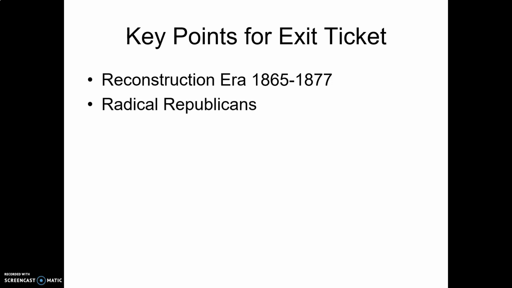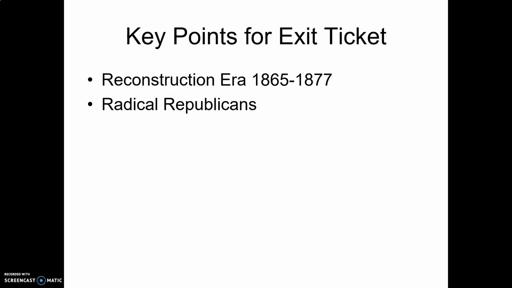The next one, Radical Republicans. So Radical Republicans is super important. When you think of a radical, you think of someone that has extreme ideas, a little crazy. So these Republicans have radical ideas, like they're the opposite of Abraham Lincoln. When you think of Abraham Lincoln, he is a Republican that cares for the South and the North. He's loving towards both sides, not only the North and the South, but everybody. He treats everyone equally. The radical Republicans, they hate the South. They want to punish them. They can't stand them because they feel that they're the reason why this war started.